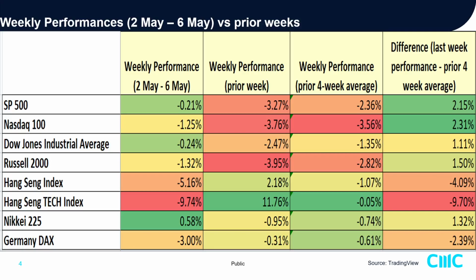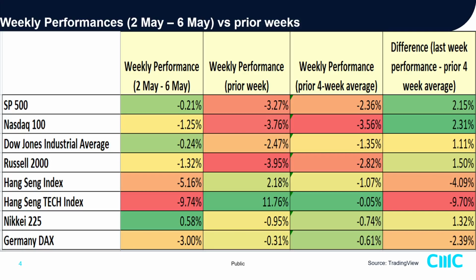That pressured the China-related stock indices much more negatively compared to the rest of the world. What's interesting here is the SPX 500, the Nasdaq 100 and the Dow Jones Industrial Average have all started to ease off in terms of their downside momentum for last week versus its prior week. You can see the SPX 500 is down -0.21%, almost unchanged, but still hit is the tech-heavy Nasdaq 100 and the small cap Russell 2000, both down by slightly more than 1%, -1.25% and -1.32%. The primary reason for their underperformance is their higher sensitivity; they reacted more negatively towards a further increase in longer term US Treasury yield.